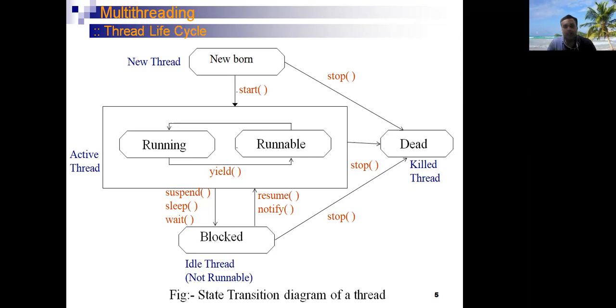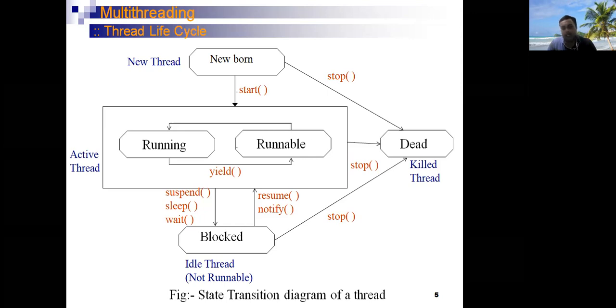When a thread is in the block state, it is not in the execution stage. The execution of the thread is paused. To pause the execution of a thread, we have to call any one of three methods: suspend, sleep, or wait. When you call the suspend method, the execution of the thread is suspended for a specific reason.